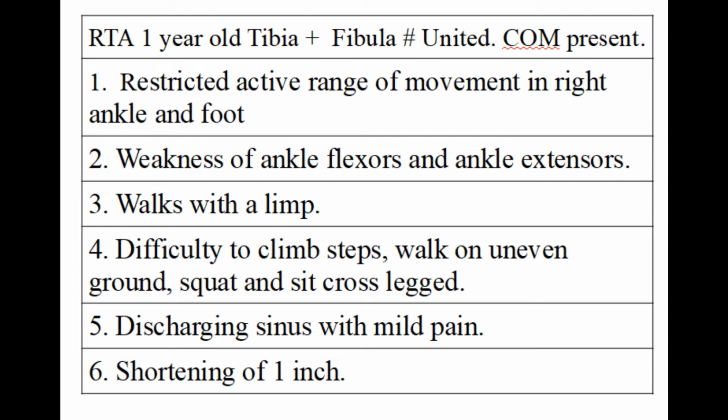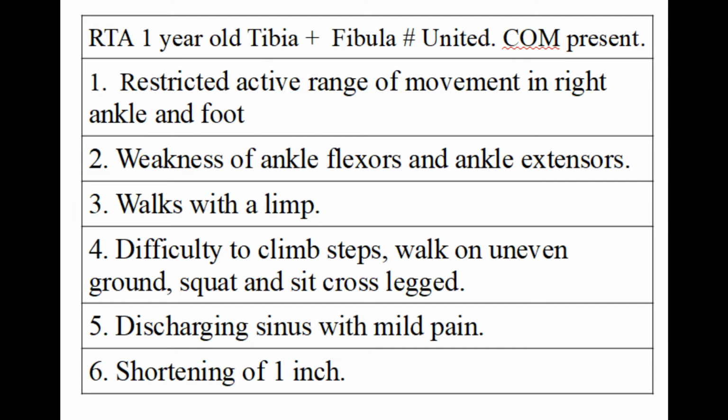Of these 6 elements, the first 2, namely the active range of movement and strength of muscles, are easily measurable. All MBBS graduates have to learn the measurement of AROM and strength as part of their basic clinical examination. The activities like walking, squatting, sitting cross-legged, etc. can be given points as ratios of normal and can be easily measured by inspection.